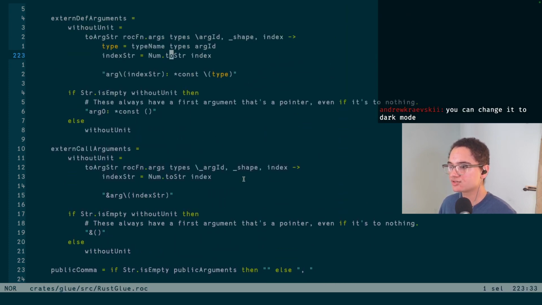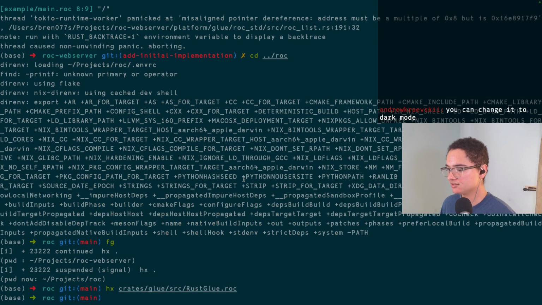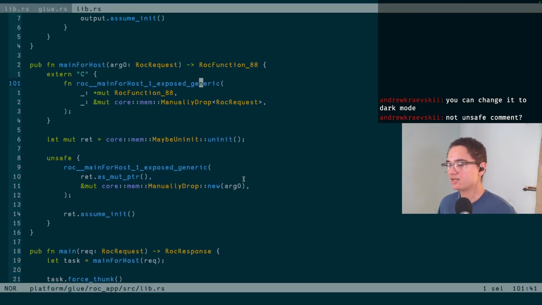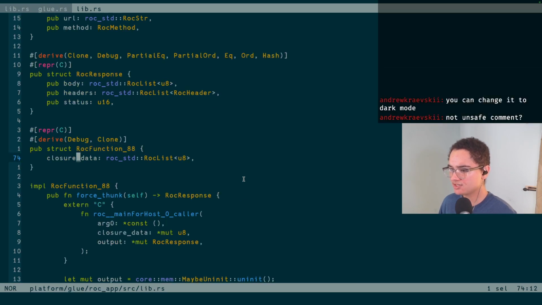Real quick though, I want to look at that lambda set variable and see what it's set to. Oh, it's just the name of the type of the lambda set. Okay, that's fair. Okay, but anyways, we'll jump back to this in one second. Let me correct it in the Rust here first manually, and then we'll get back to it. So, as I said before, this Roc function 88 here doesn't even need a Roc list. So let's first just correct that. This can just be a Vec. There's no reason for it to be anything Roc related. It's just a bunch of bytes. So there's piece one of that.